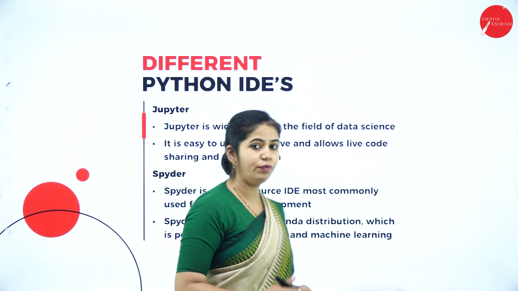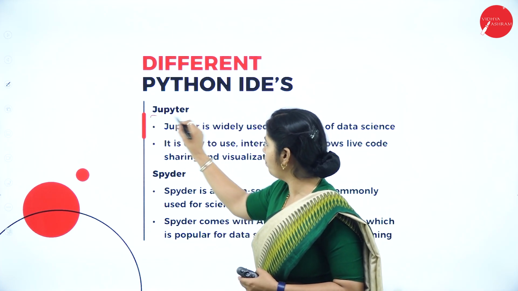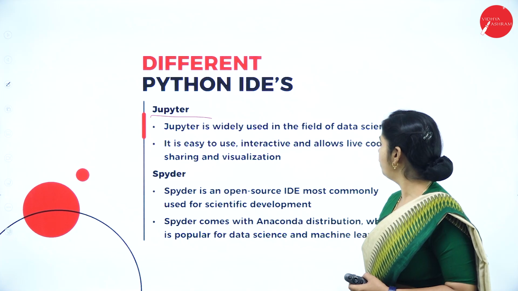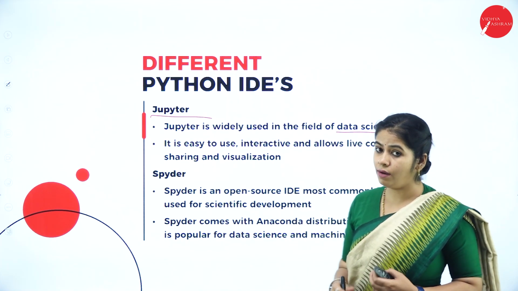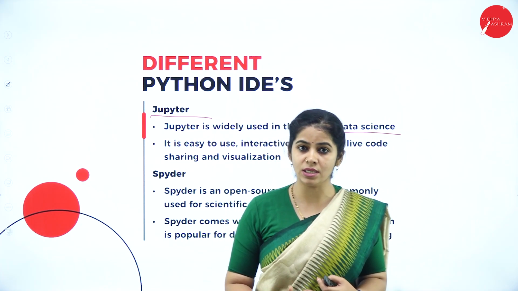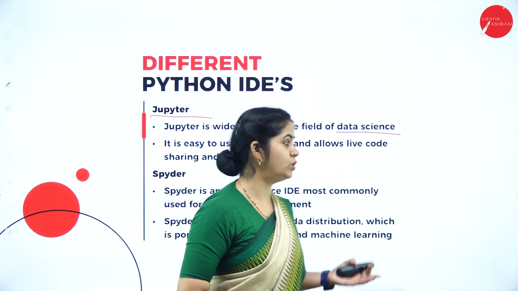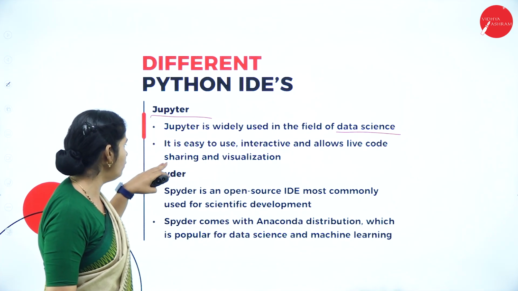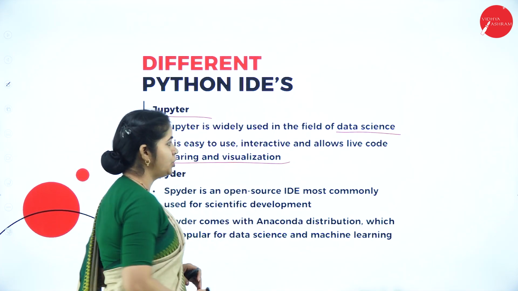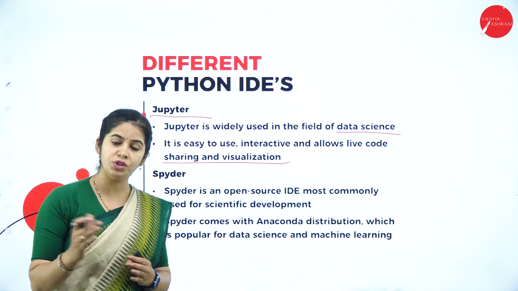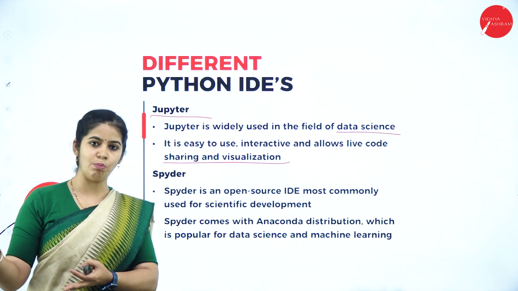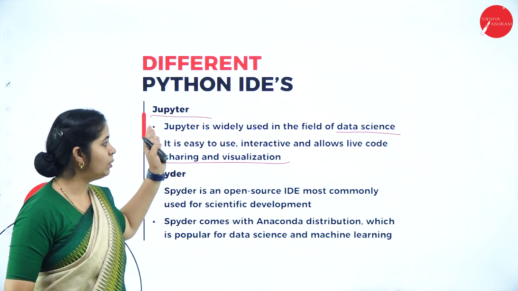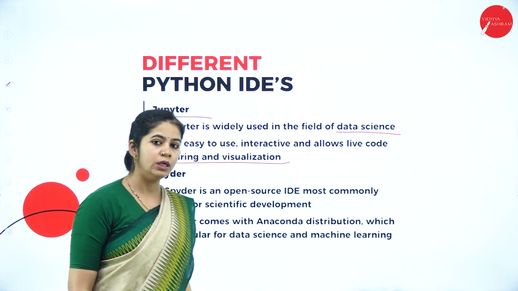Okay, next type of IDE, one more IDE is Jupyter. Jupyter notebook we say in general. So Jupyter is widely used in the field of data science, where it also supports statistical calculations. That's why it is used in data science. It is easy to use, interactive, and allows live code sharing and visualization. You can share your code with your teammates. And it also allows for visualization. That's why Jupyter is used most of the time in data science.